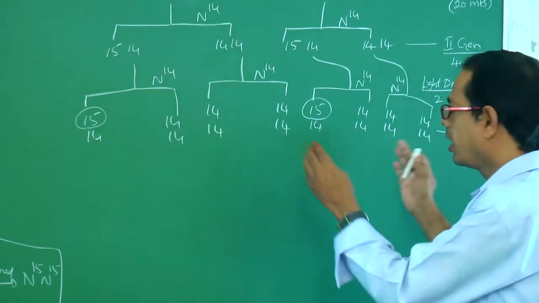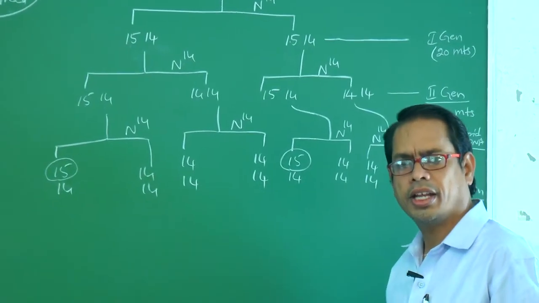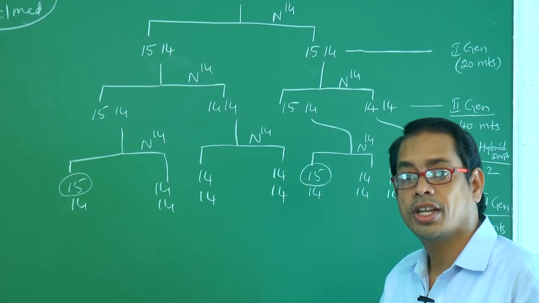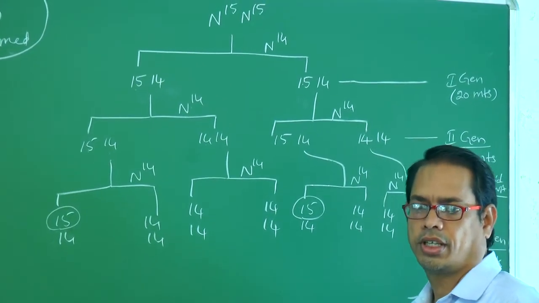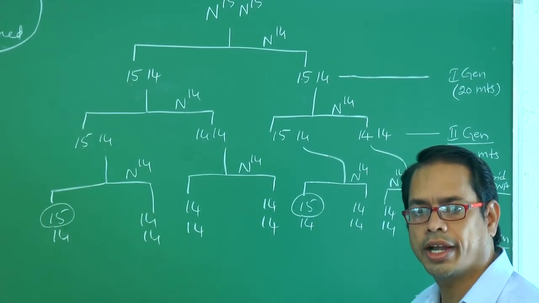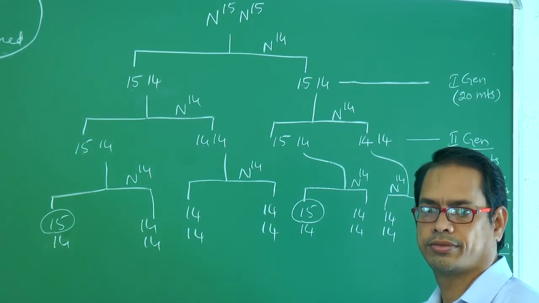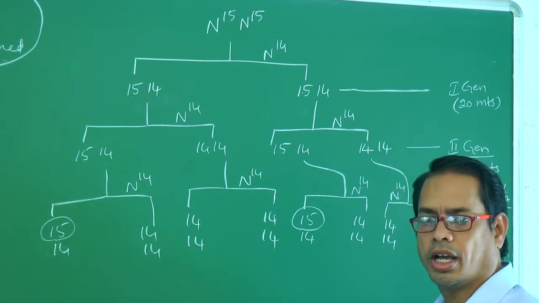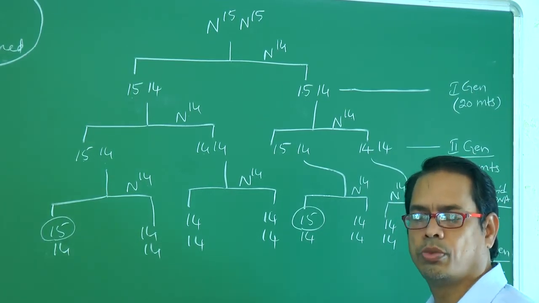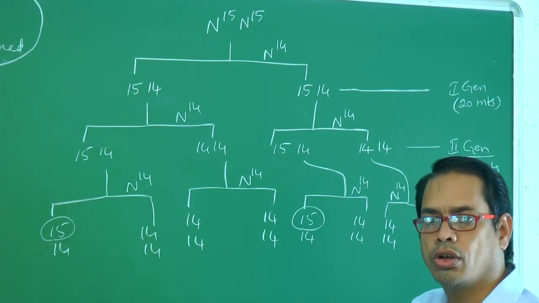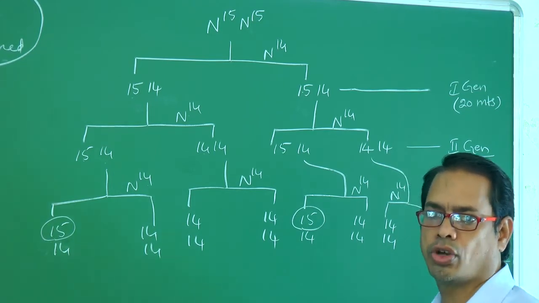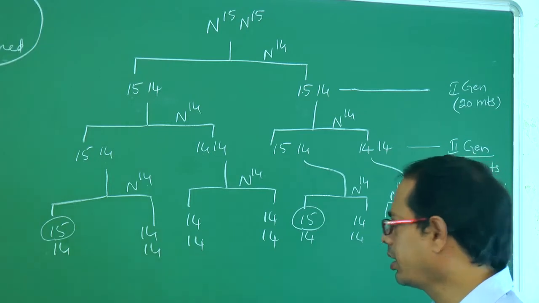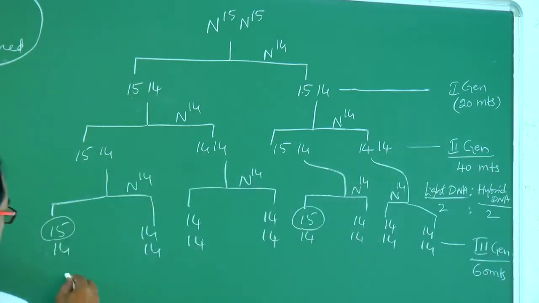These hybrid DNAs and light DNAs can be separated by a process called centrifugation in a cesium chloride density gradient. Okay. So when we did this experiment in a test tube, heavy molecules should be at the bottom of the test tube, and light molecules at the top of the test tube. Right. This is the third generation.